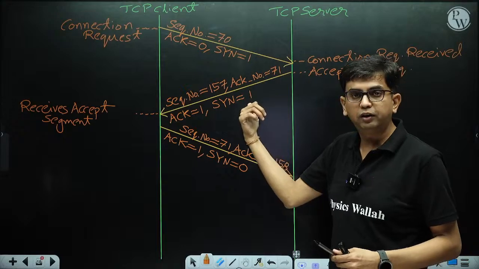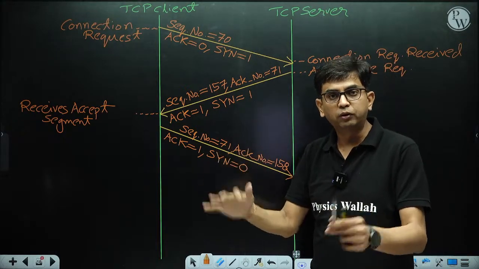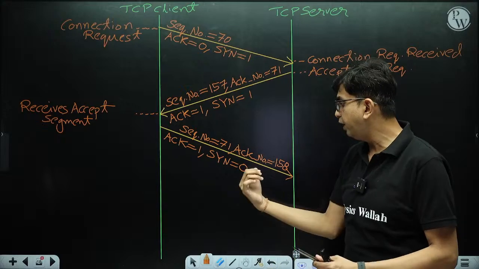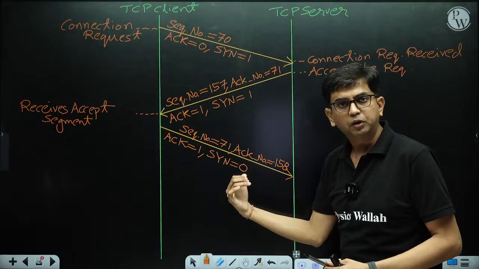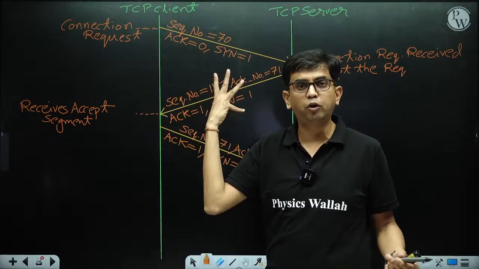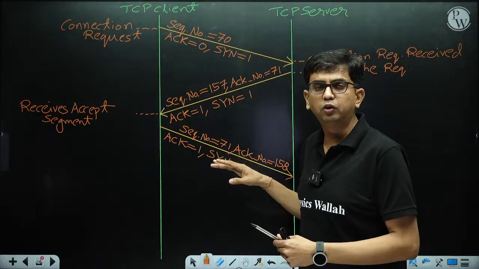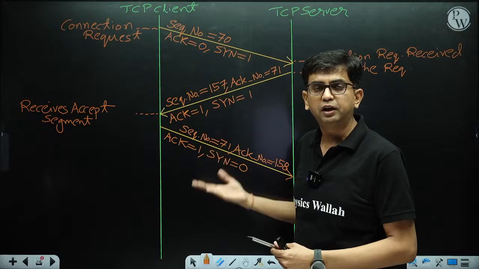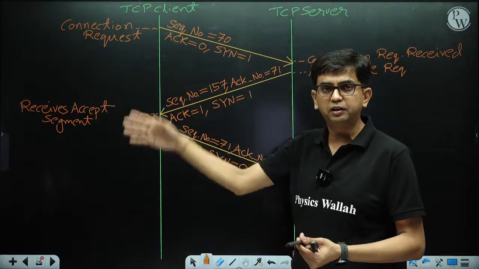If the SYN flag is on, only header, no payload. But if the SYN flag is off, then you are allowed to send data in the payload part, because it is not a connection request or a connection accept message. It is just the acknowledgement of the accept message.